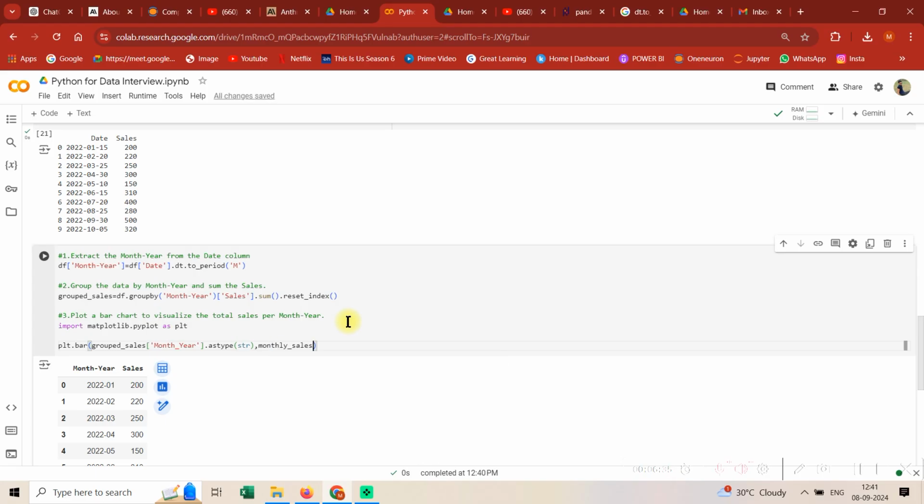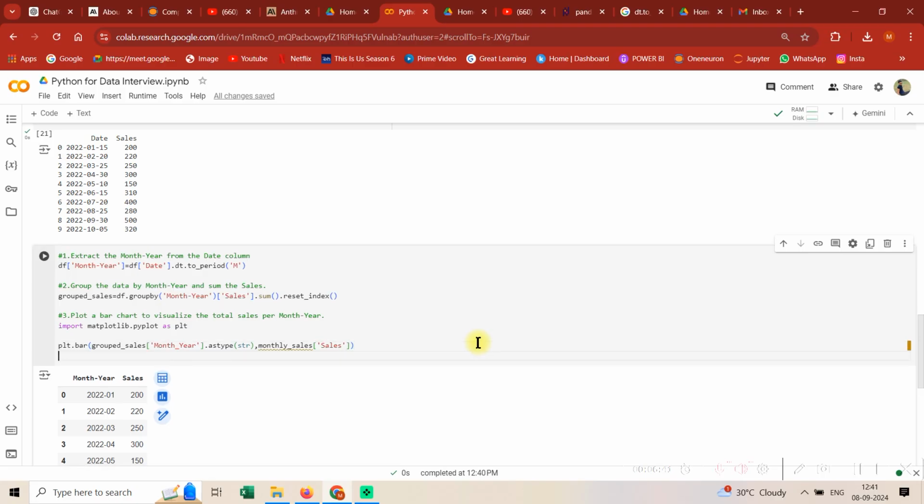So this is my x-axis, and what should be there in my y-axis, the sales value. Okay guys, I think we are good over here. This is not monthly sales, it should be grouped sales. Because month year is coming again and again, there was a little confusion, but yeah. So simply mention the x-axis, convert it into the string data type, and then what you wish to plot.